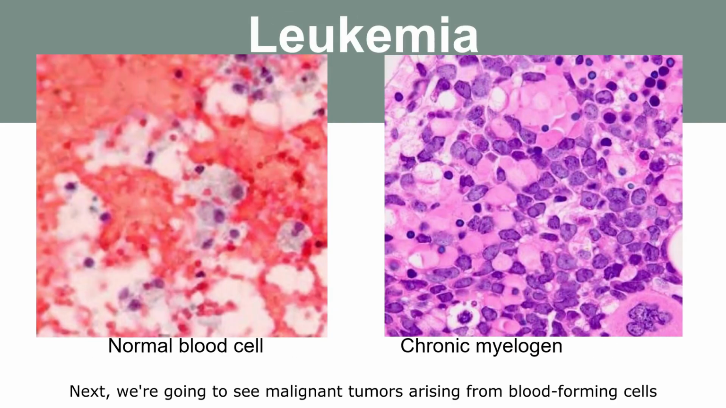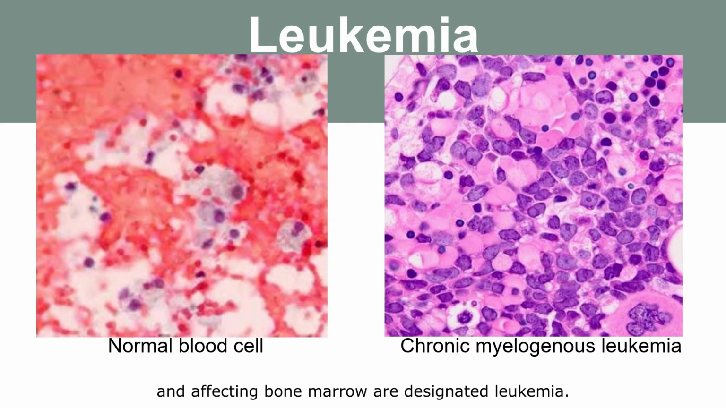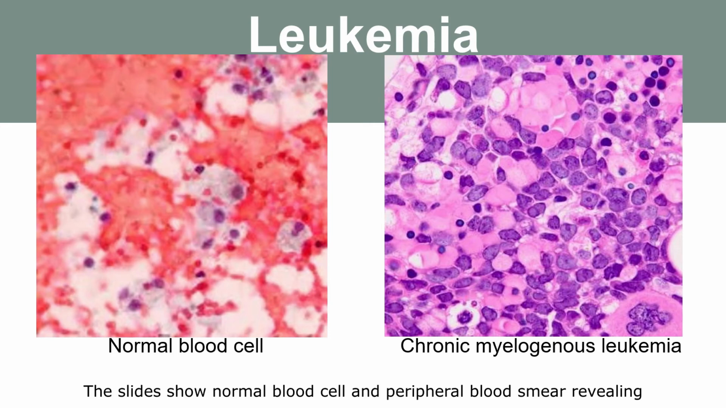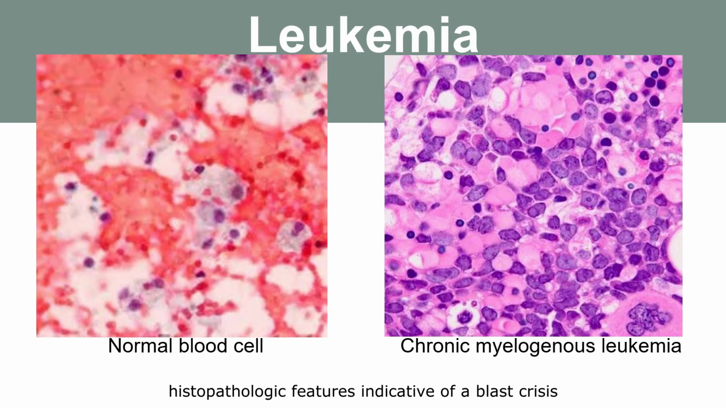Next, we are going to see the malignant tumor arising from the blood-forming cells and affecting bone marrow, designated leukemia. Bone marrow begins to produce excessive immature white blood cells that fail to perform their usual action, and the patient is often prone to infection. The slide shows the normal blood cells and peripheral blood smear revealing histopathological features indicative of a blast crisis in a case of chronic myelogenous leukemia. Blast crisis occurs when one-fifth to one-third of the cells in the blood or bone marrow are blasts accumulated.